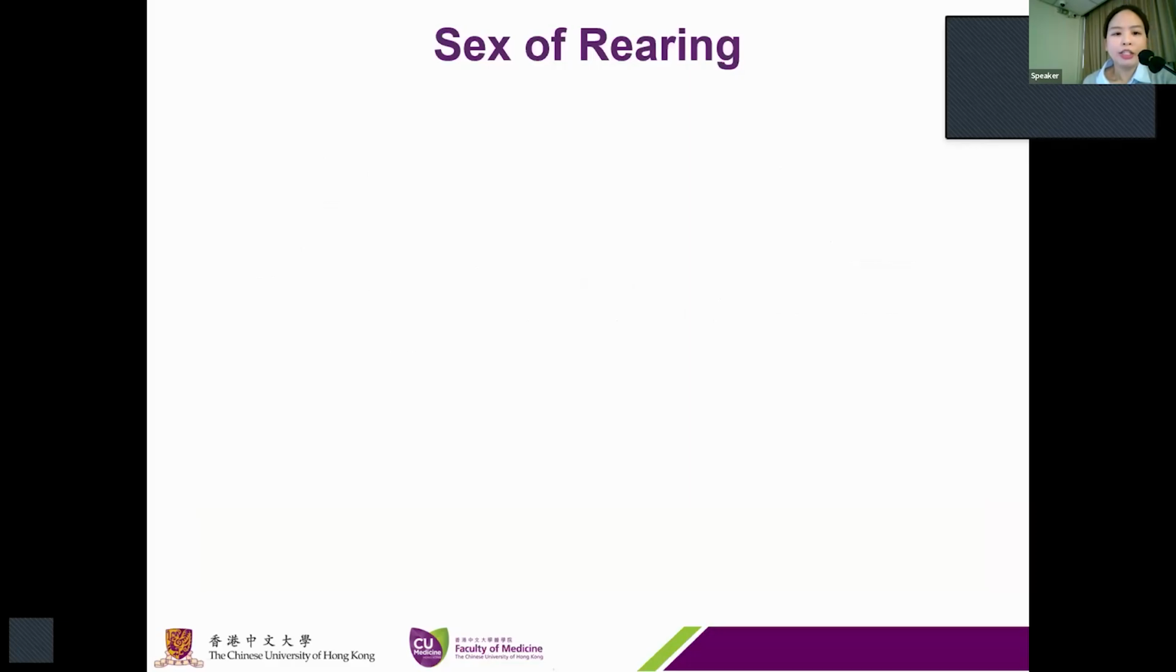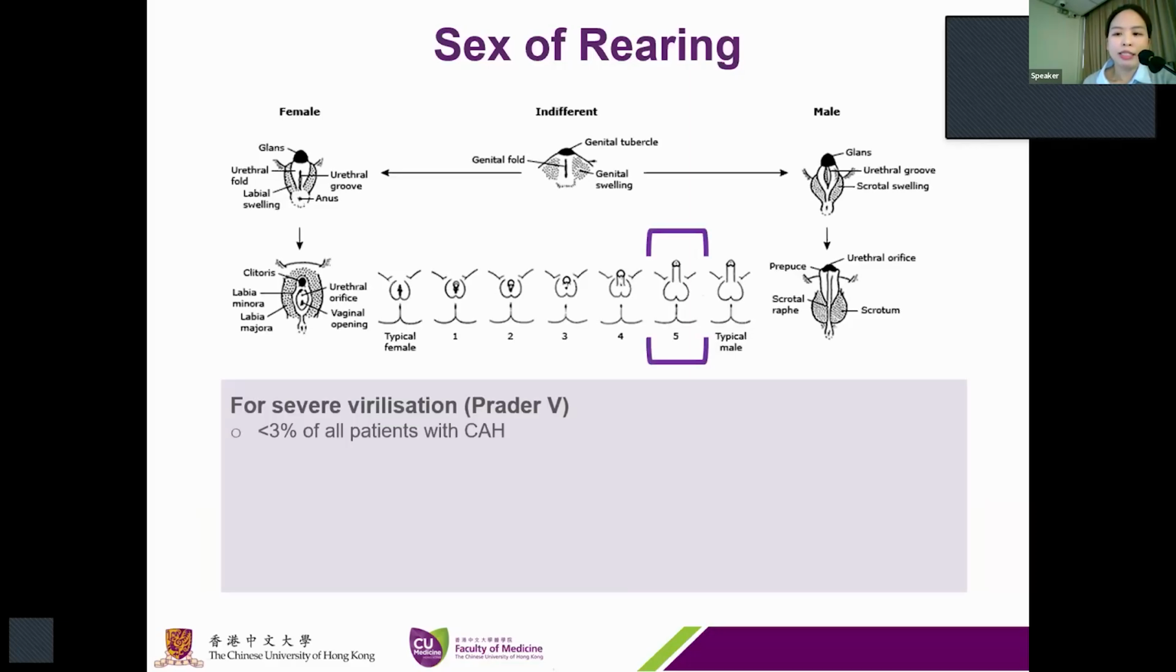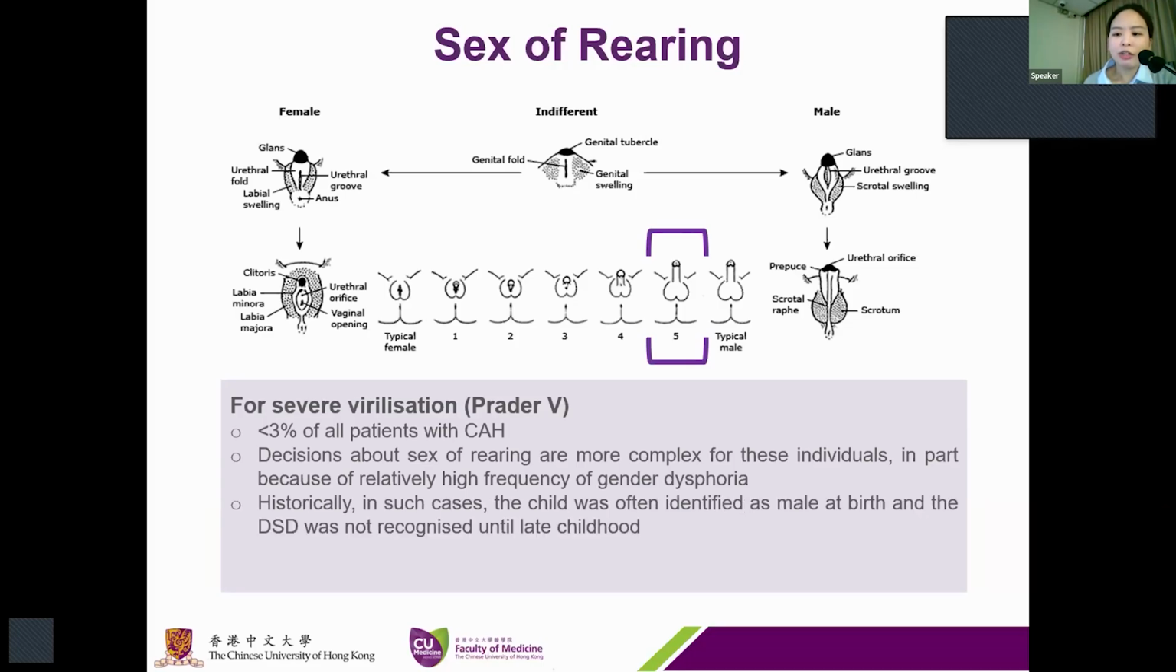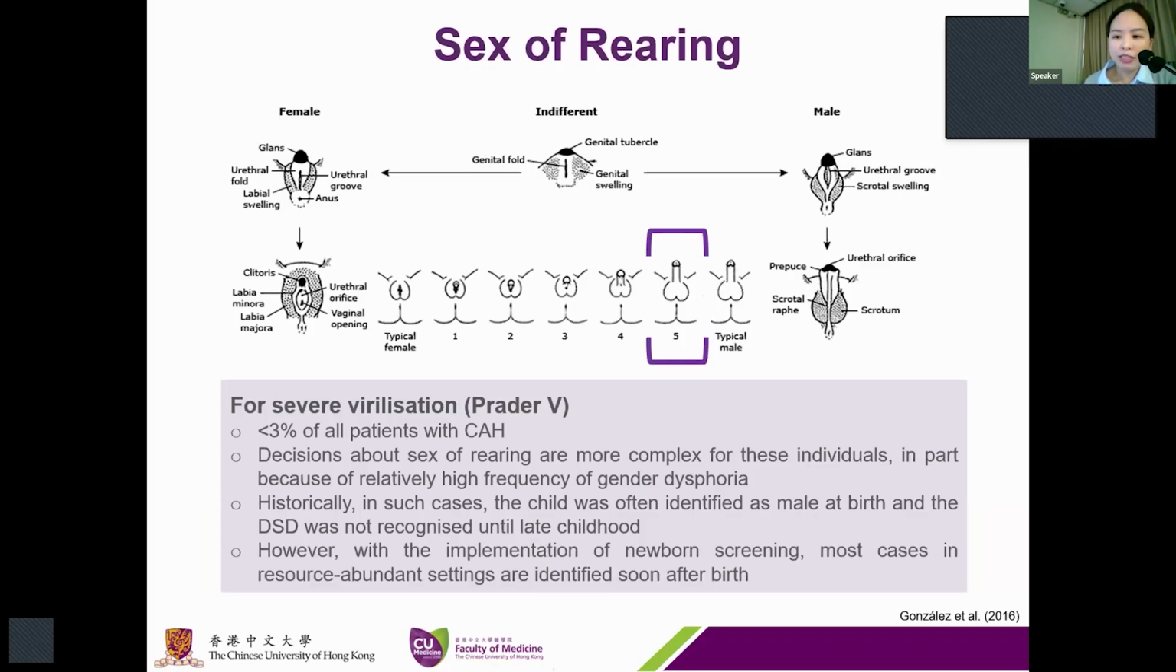For severe virilization, approximately 3% with a 46XX karyotype may be affected, and a complete penile urethra may be seen in these cases. The decisions about gender identity are more complex for these cases because of the relatively high frequency of gender dysphoria. Historically, in these cases, the child was often identified as male at birth, and the DSD was not recognized until late childhood. However, with the implementation of newborn screening, most cases in resource-abundant countries are identified soon after birth. The management of these children presents a complex and difficult problem because of uncertainties about the gender identity and surgical challenges.